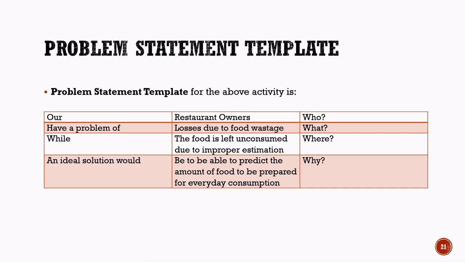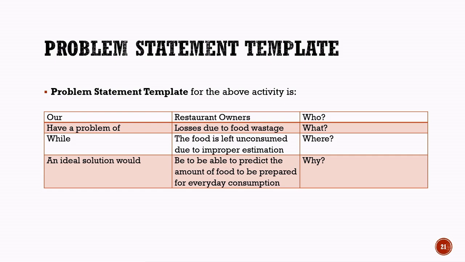Final problem statement template. In this slide, we can see the final problem statement template created using the information collected from the 4Ws problem canvas. The template gives a clear and organized summary of the entire problem. First, we identify the stakeholders involved in the problem. In this example, the stakeholders are the restaurant owners. Next, we define the problem they are facing. The problem is financial losses caused by food wastage.